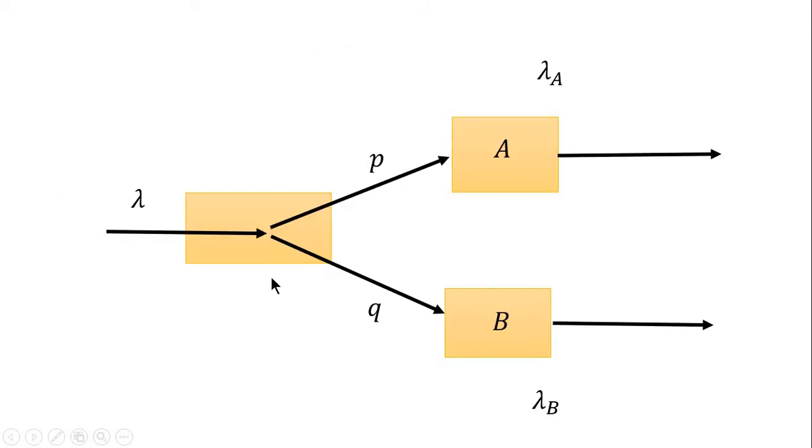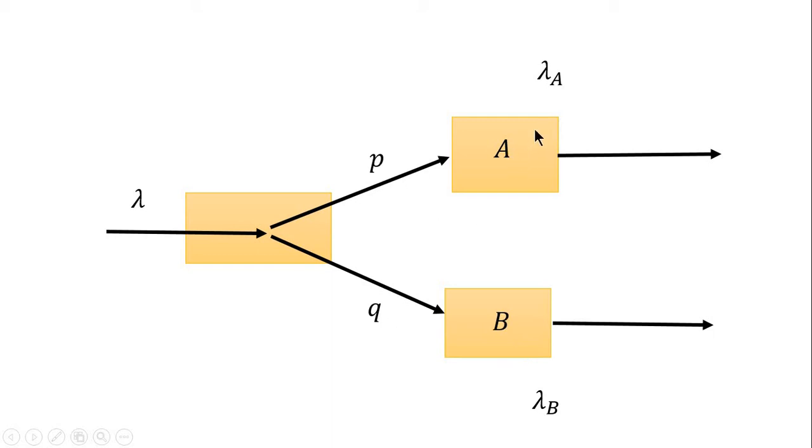Now I will explain with the help of a figure. This is a Poisson process N(t) with arrival rate lambda. Each arrival is now classified into two different types. This is the number of arrivals of type 1 and this is the number of arrivals of type 2. Each has probability p and q.